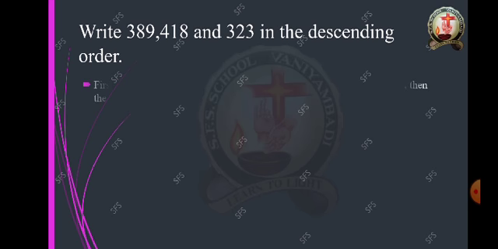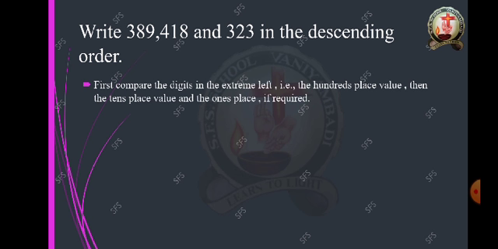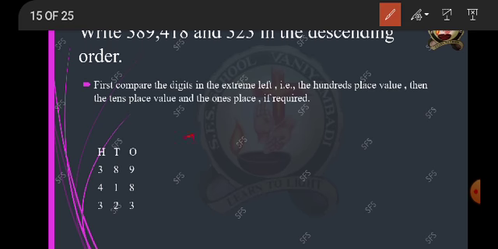In the other way, you can compare using the same rule as in ascending order if the values are different. Here you are going to decide: first compare 389 and 418. The first digit 4 is greater, so the first value is 418. You have found the first value. Next, compare 389 and 323.